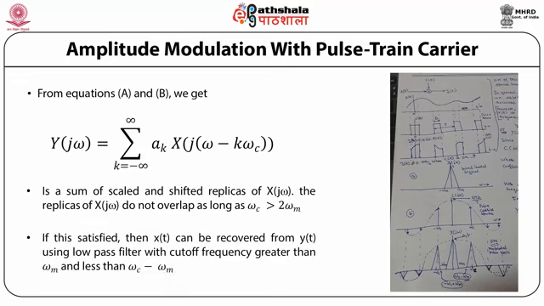If this is satisfied, then x(t) can be recovered from y(t) using a low pass filter with cutoff frequency greater than ω_m and less than ω_c minus ω_m. Schematically, this process is shown and explained in this figure.